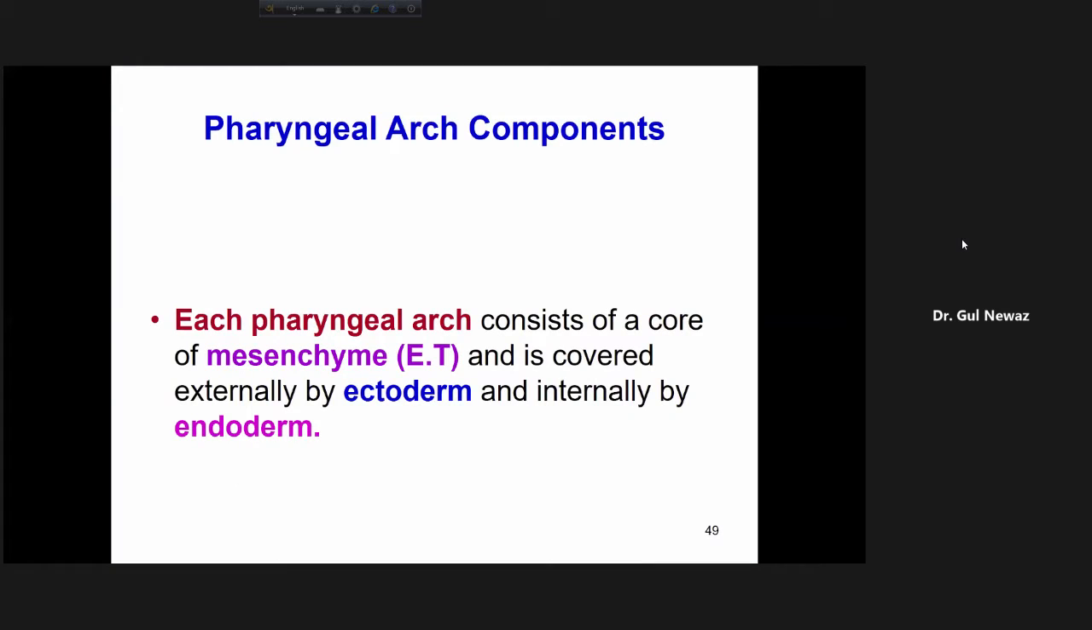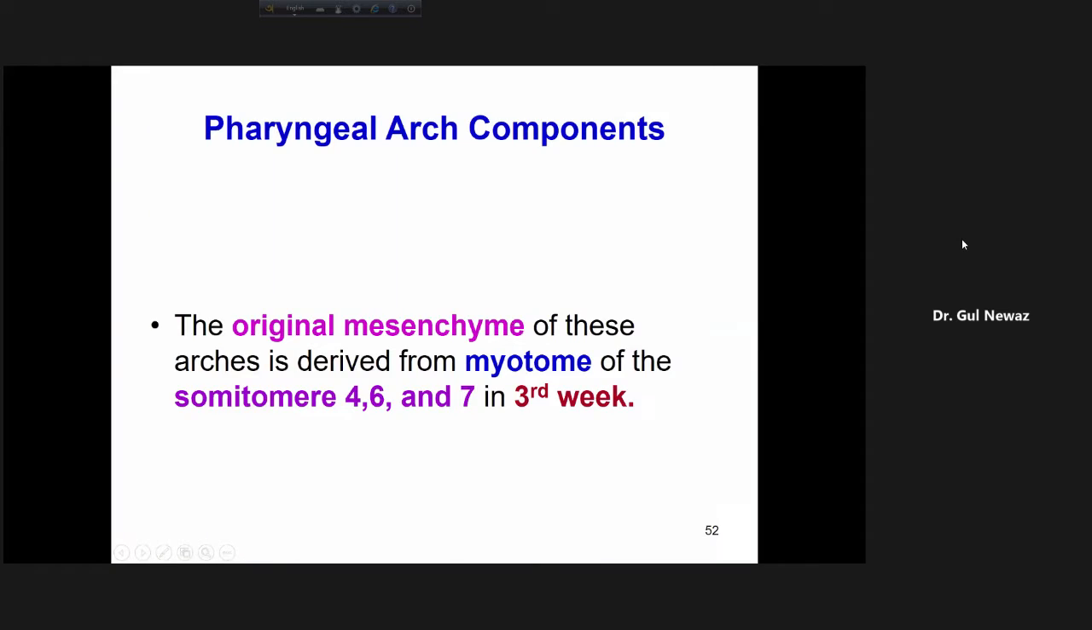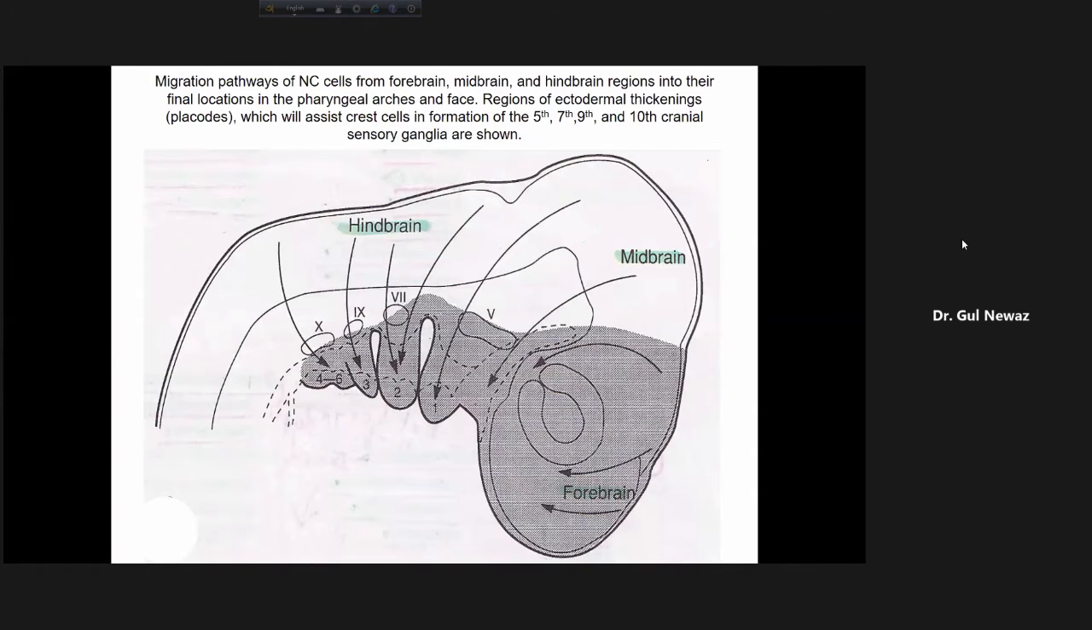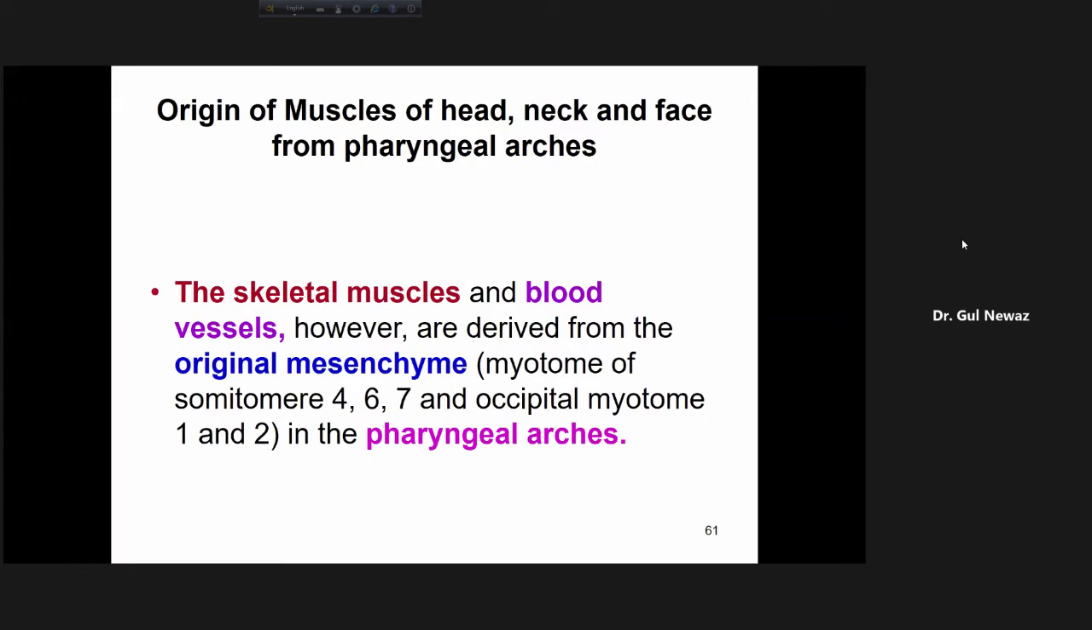Now, each pharyngeal arch consists of a core of mesenchyme or mesoderm, the same thing, and is covered externally by ectoderm and internally by endoderm. This is like this. This is one pharyngeal arch: outside there is ectoderm, inside endoderm, and in the middle a membrane. Okay, finish it.